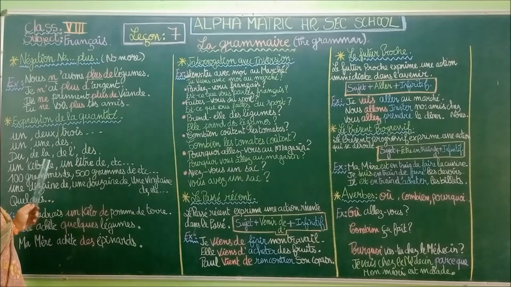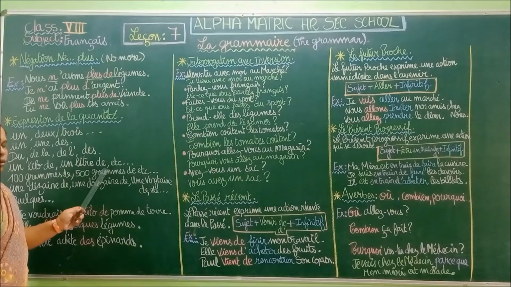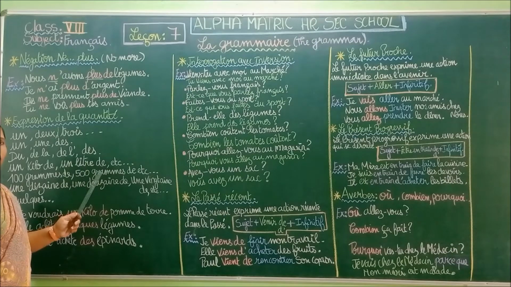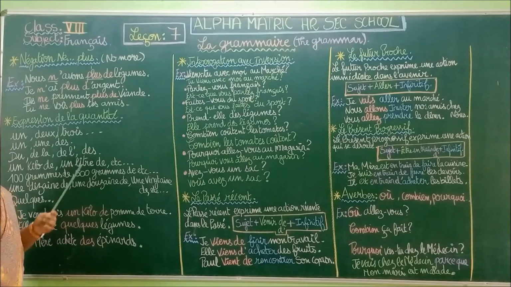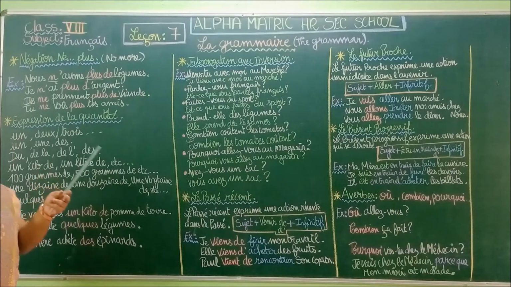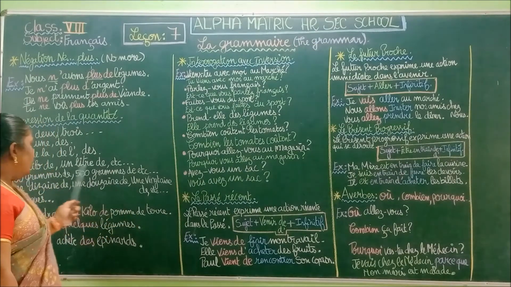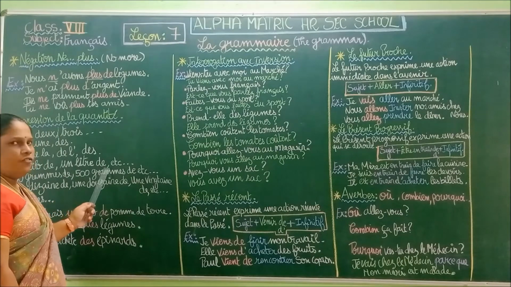Follow my line. 1 kilo de, what is 1 kilo of? 1 kilo of potato, 1 kilo of tomato. And litre de, a liter. You have a liter of oil, a liter of milk.